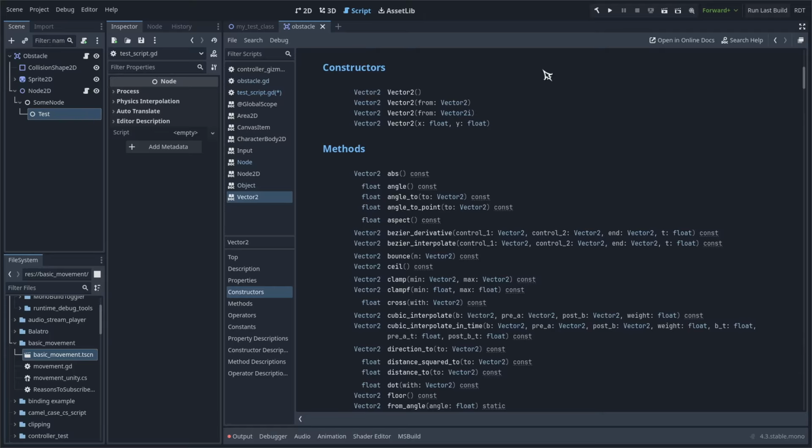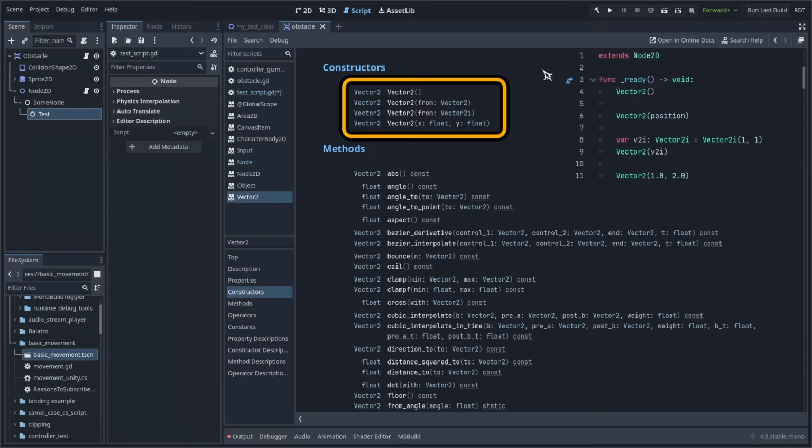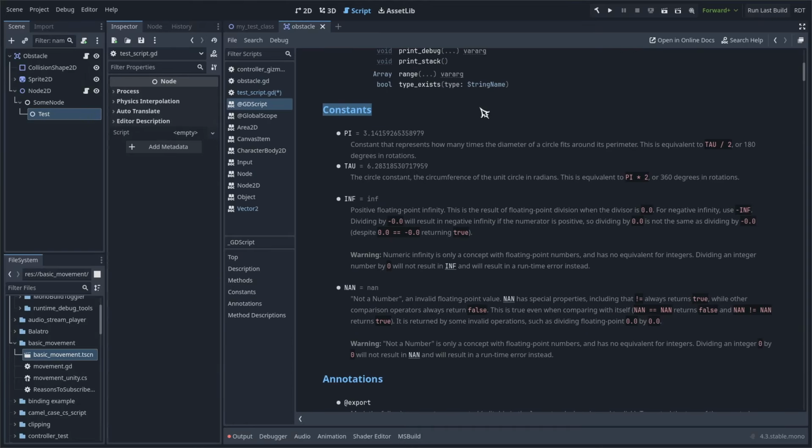Correct me if I'm wrong, but I believe this section only exists for the base primitive types, and not any other class pages. For the Vector2 class, we can see that all these variations are valid, so we can construct a Vector2 in any of these forms. The constants list shows you all the named integer constants defined in the class.